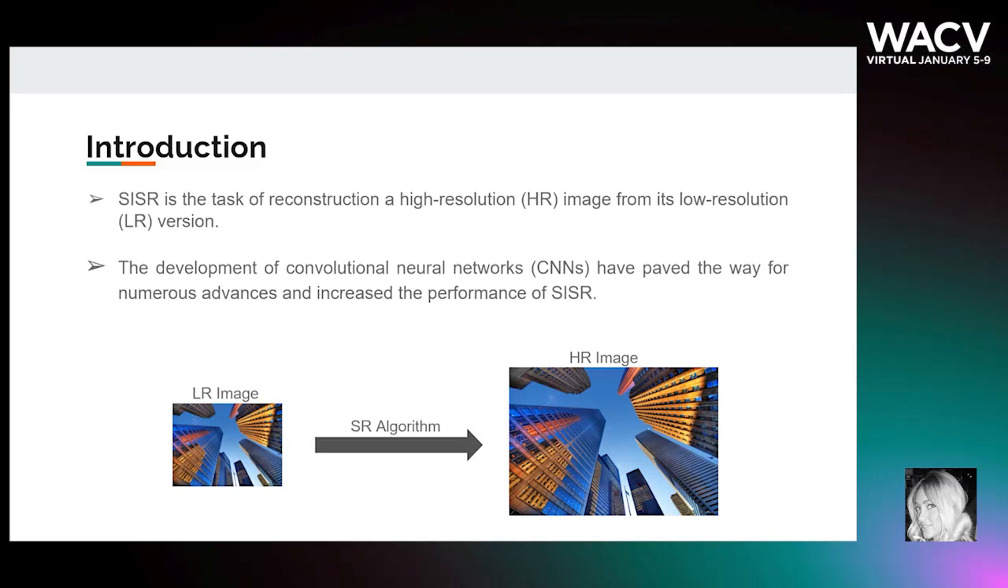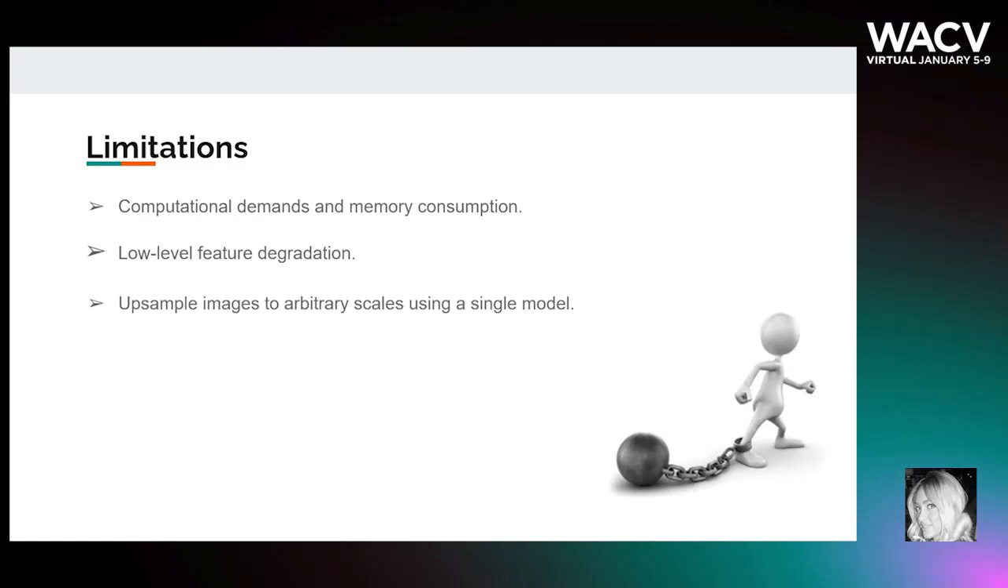Recently, the development of deep convolutional neural networks has paved the way for numerous advances and increased the performance. Despite their remarkable performance, the increase in depth and width has raised the computational demands in memory consumption. Moreover, as the network depth increases, low-level feature information gradually disappears in the transmission to produce the output. Aside from the mentioned issues, another desirability is to upsample images to arbitrary scales using a single model.